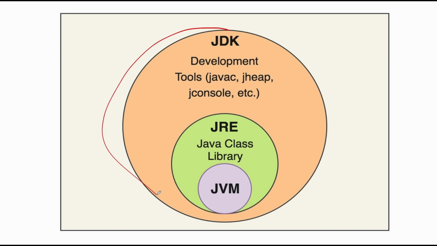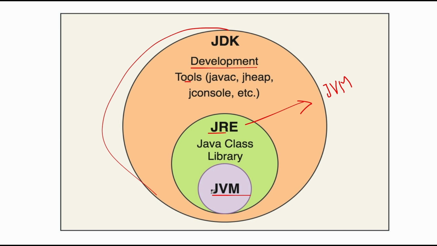JDK is the ultimate thing. It covers everything from development tools to JRE to JVM. This is the parent, the father of everything. It includes everything. After that, inside the JDK, you have JRE, the Java Runtime Environment. It has the JVM, Java Virtual Machine, inside it, and Java class libraries. It provides a secure runtime environment.